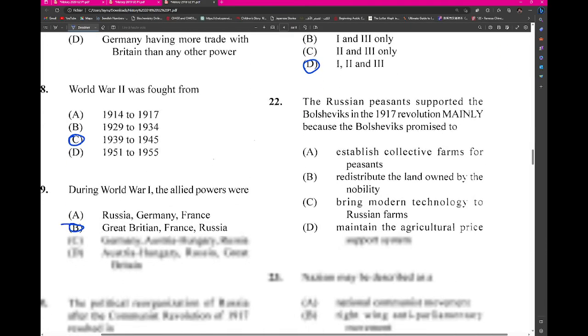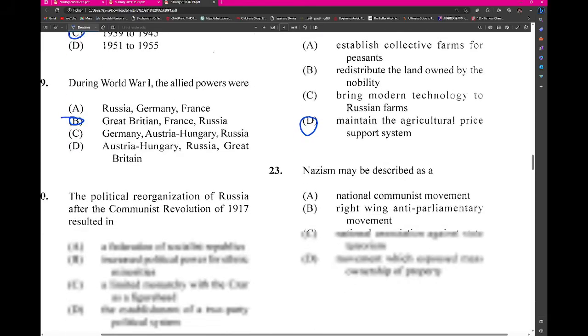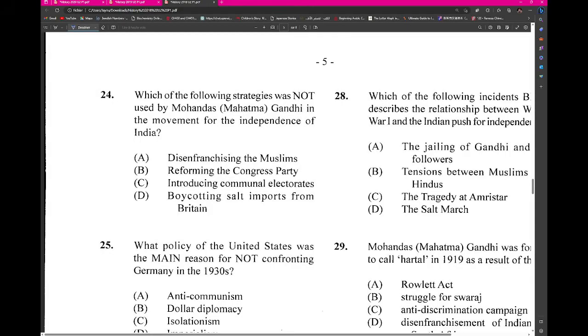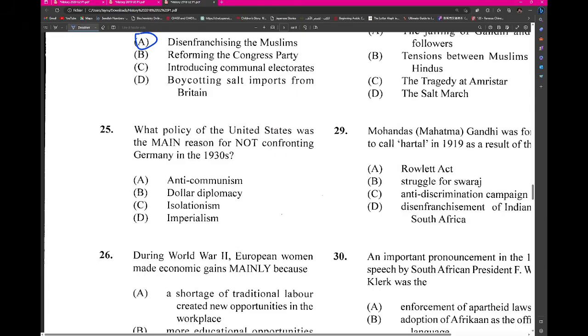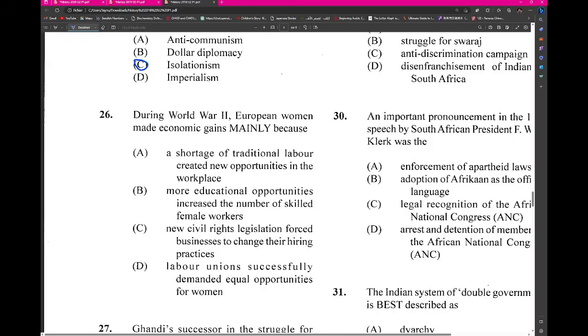The Russian peasants supported the Bolsheviks, alright, so this was because of the maintenance of the agricultural price support system. Nazism was described as the right-wing anti-parliamentary movement. B. Alright? Which of the following strategies was not used by Mohandas Mahatma Gandhi in the movement towards independence? This was disenfranchising the Muslims. What policy of the United States was the main reason for not confronting Germany in the 1930s? This was isolationism. During World War II, European women made economic gains mainly because there was a shortage.